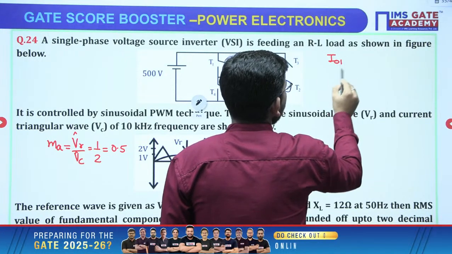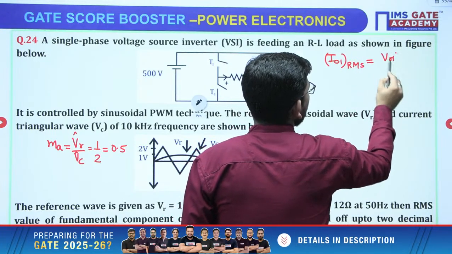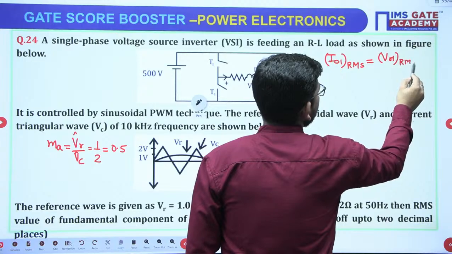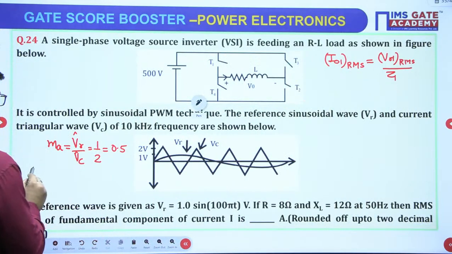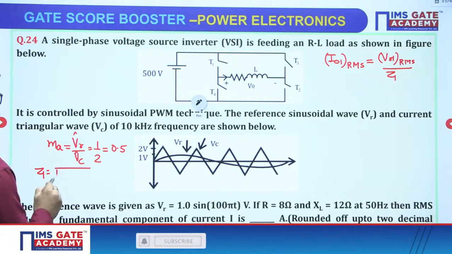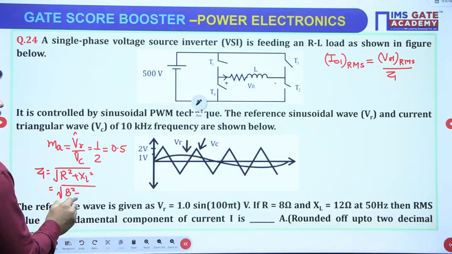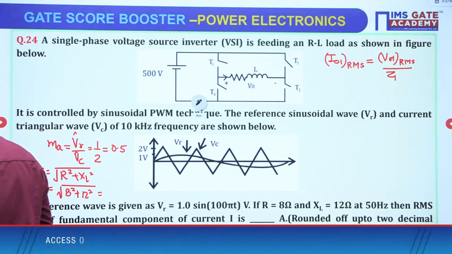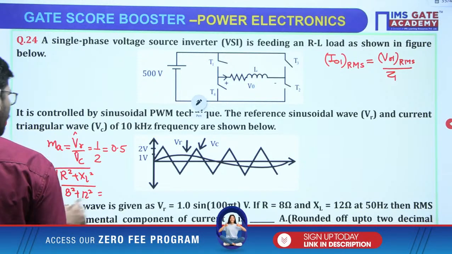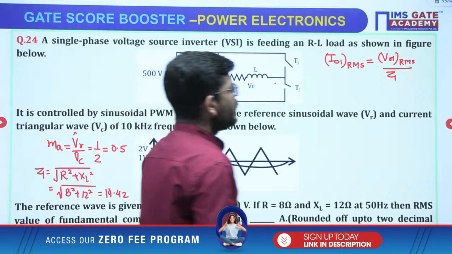The RMS value of the fundamental component of current will be equal to the RMS value of the fundamental component of voltage divided by the fundamental impedance. Correct? We can calculate the fundamental impedance as the square root of R square plus XL square, where R is 8 and XL is 12. So we get Z1, which will be 14.42. Now, what is the fundamental RMS voltage?